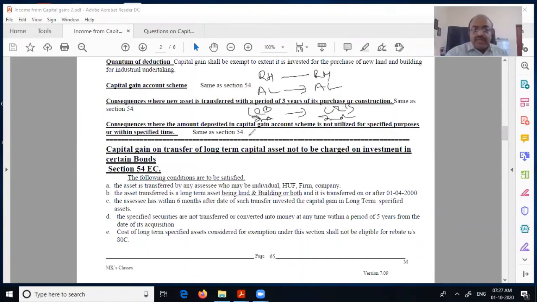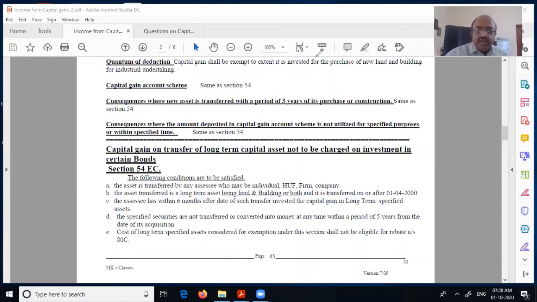Now here, as I told you at the beginning, suppose it is only land and not for an industrial undertaking, and there is a capital gain. Is there any way of saving? Yes, that is what we are going to look at. So this is section 54, this is section 54B, and this is 54EC. How do you invest? He has to put it in certain bonds. We will see what the bonds are, and the quantum of exemption too. The section is quite simple, but you need to understand it.